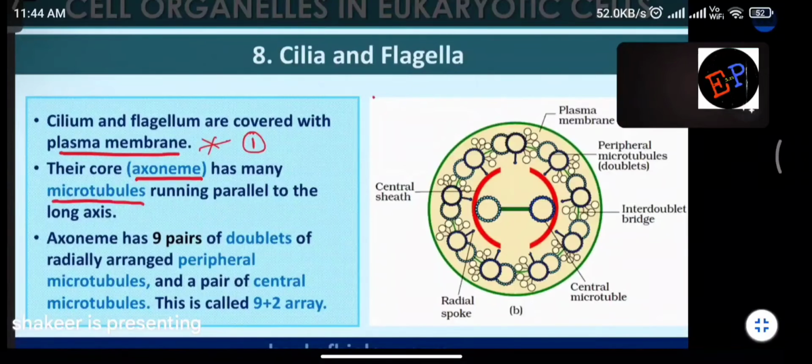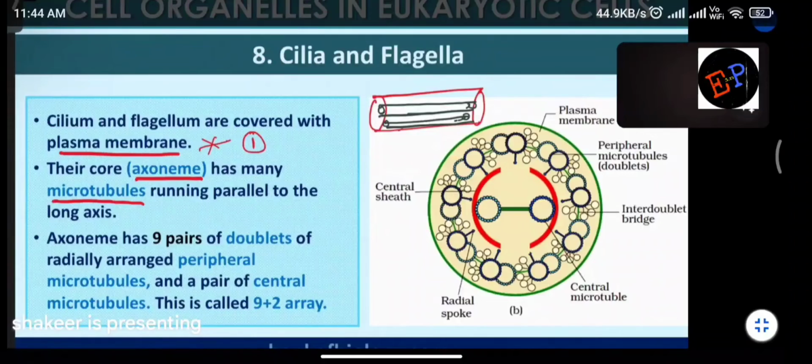For example, I can draw the figure like this. Clear? So this is a flagellum you consider. Inside this flagellum, again you can find small tubes of this type which are running. Are you able to understand? And what are they called? They are called microtubules. So inside the cilium and flagellum, again you can find small tubes which are called microtubules.